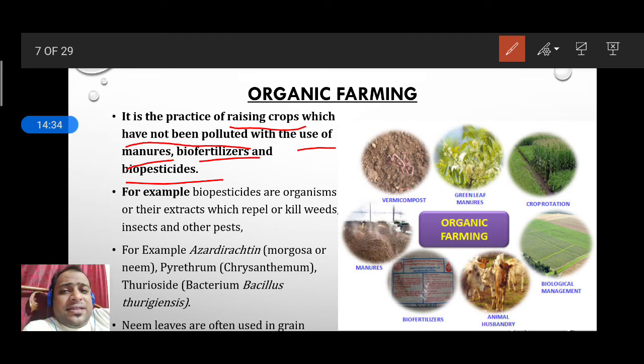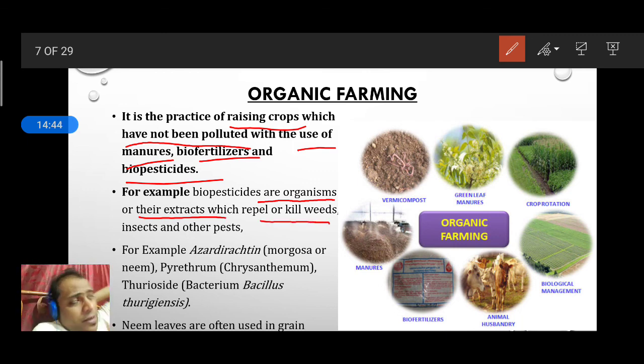Biopesticides are organisms or their extracts which repel or kill weeds. Either you kill those pathogens or whatever pests are there, or you can repel them. Repelling is the best method. Understood?